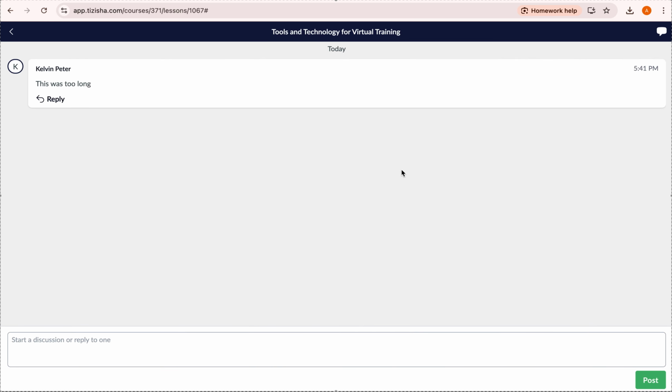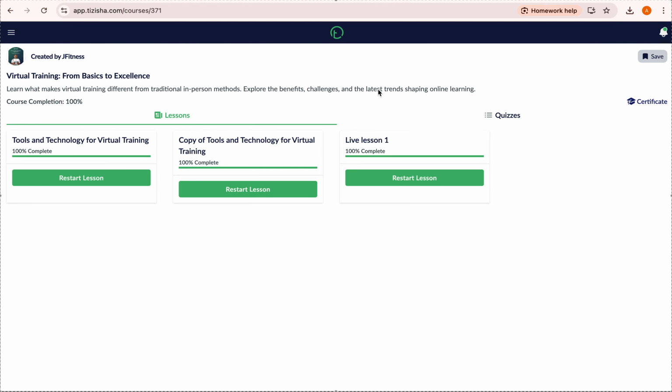Another thing you can do is save a course, right? Let's say you belong to so many organizations. These organizations have so many courses, and you have a priority list of the courses you want to complete first. So what you can do is save those courses, putting them under your top priority to finish first.